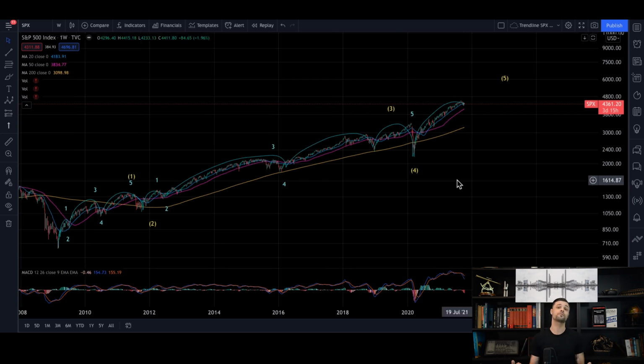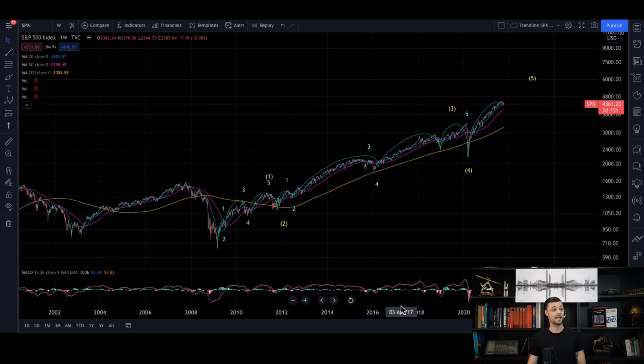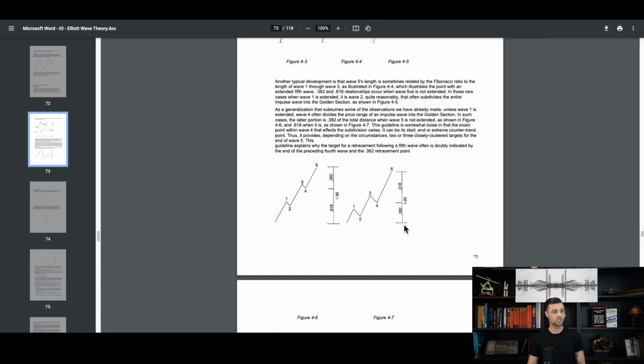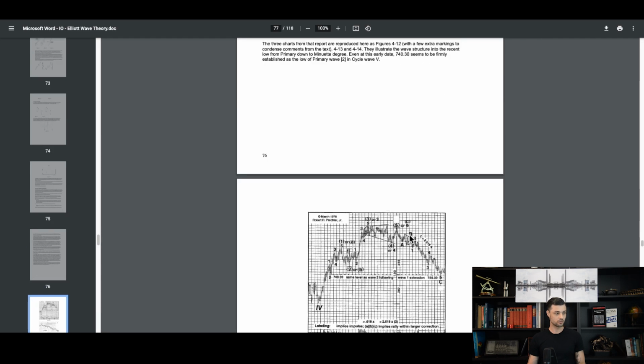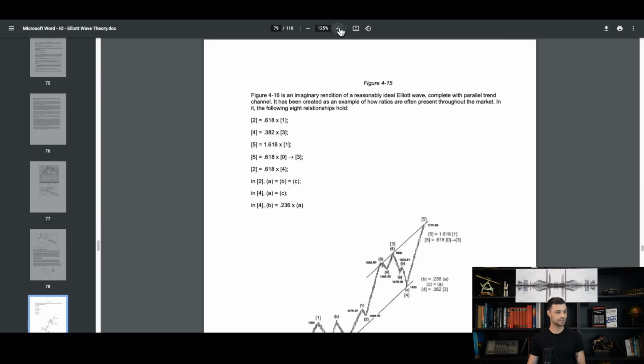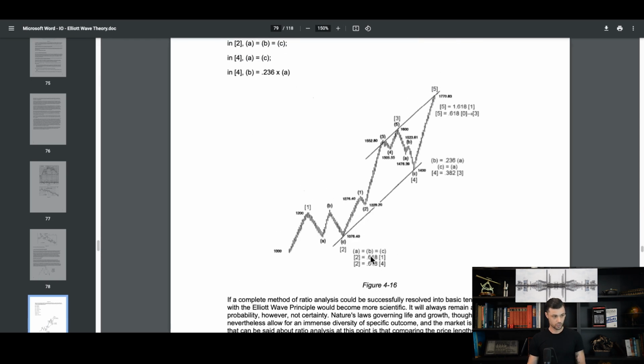Now I want to show you something even more interesting: this is going to help you buy the dip once again. At 38.2%, you can start buying the dip, 50%, 61.8%. The truth is that it's going to depend on each wave we are doing. Elliott identified that 2nd waves usually correct to the 61.8% retracement, and 4th waves to 38.2%, okay?